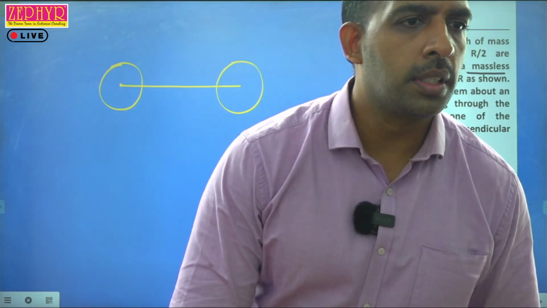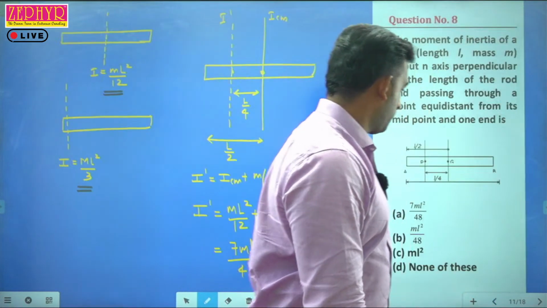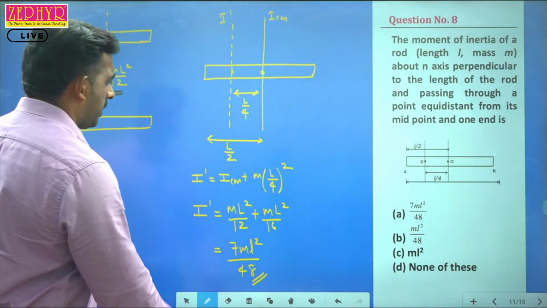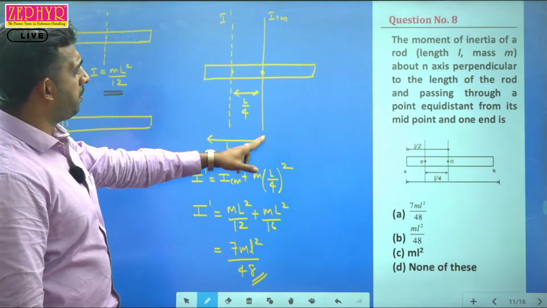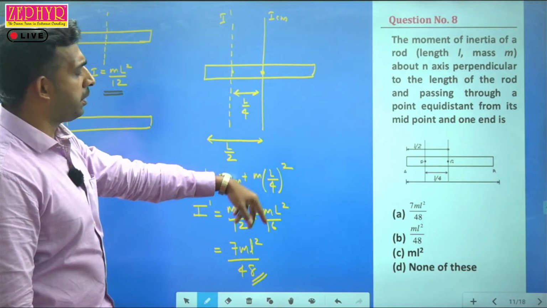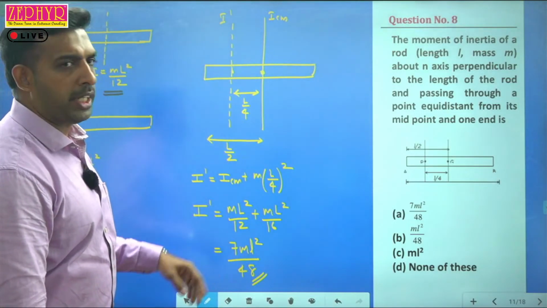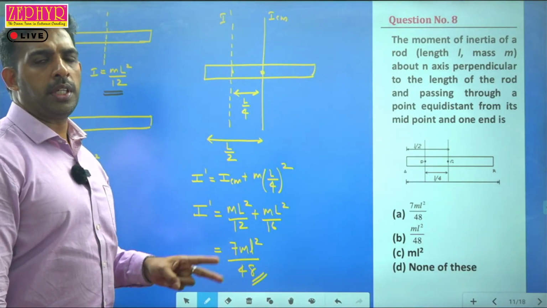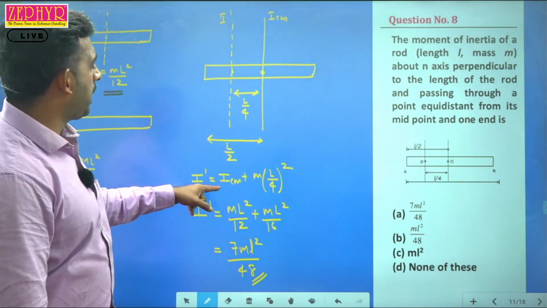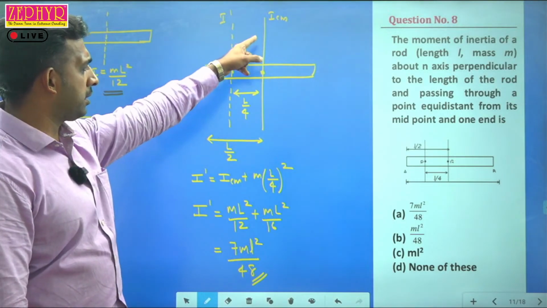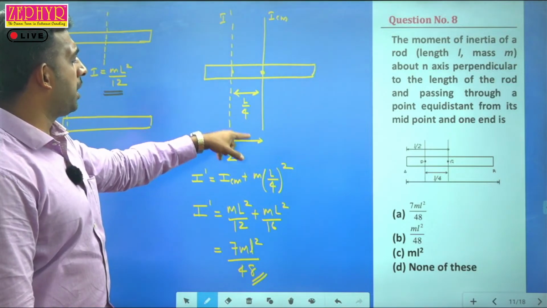Regarding the previous question, I dash is equal to ICM, the moment of inertia about the center of mass, plus m into L by 4 the whole square. So question number 8, I am repeating it once again. In this question, we are using the parallel axis theorem: ICM is the moment of inertia passing through the center of mass, plus m into the separation between the two axes, that is L by 4 the whole square.